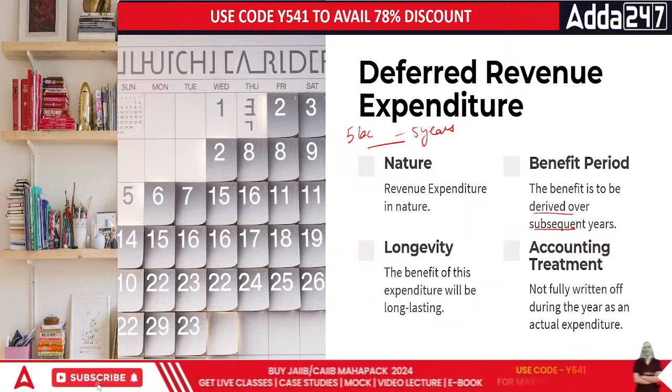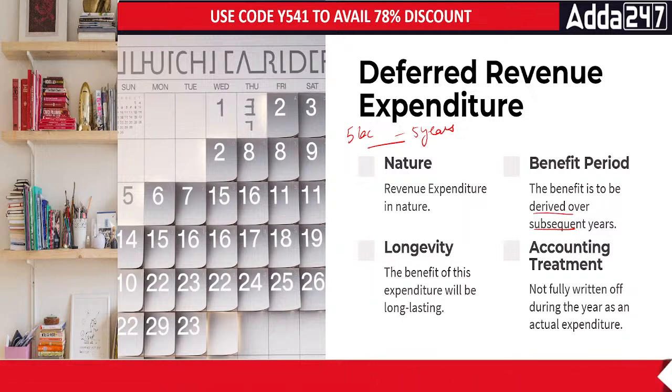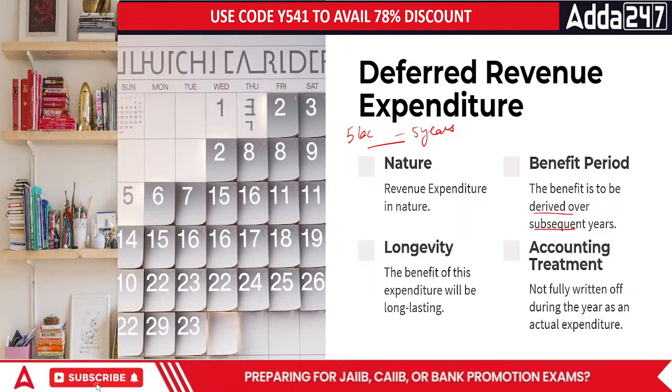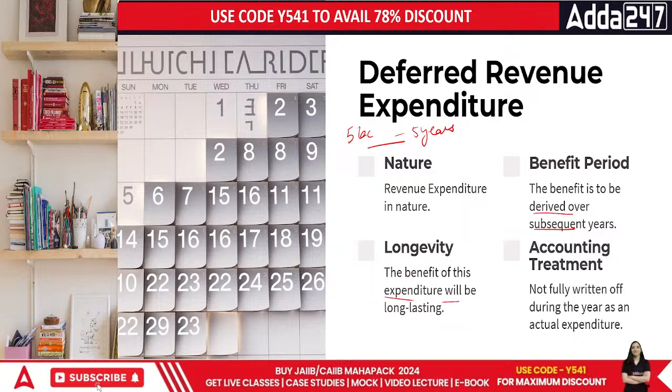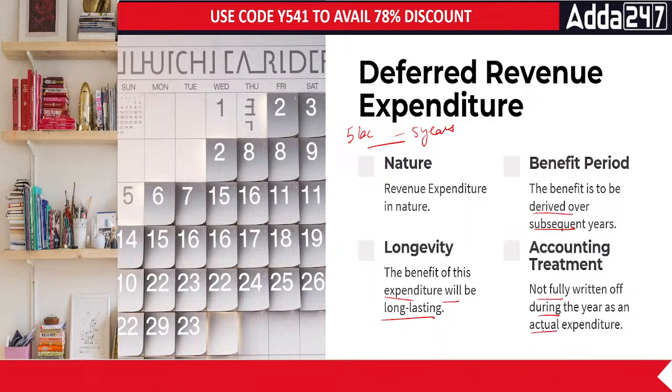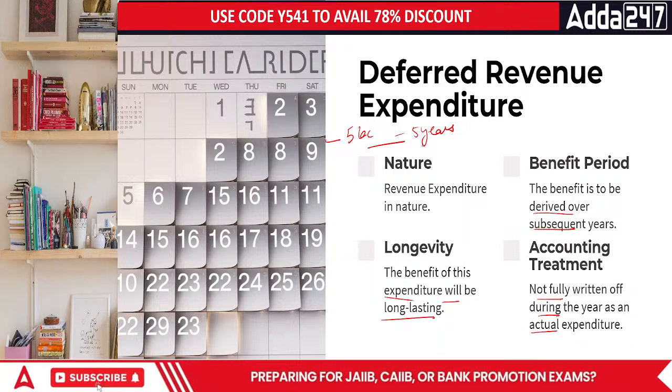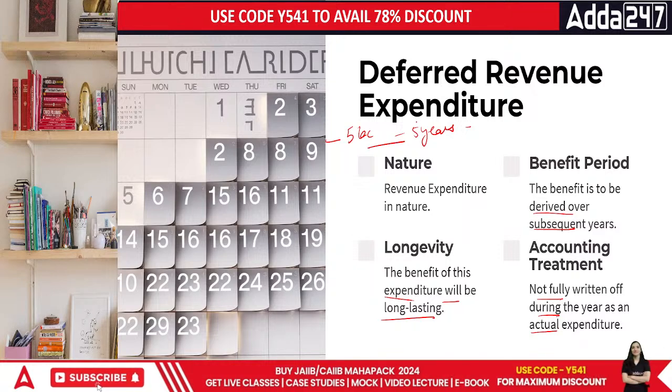In this case, you have just paid before time for a particular thing, and that too not for 1 year, but for multiple years, okay? The benefit of this expenditure will be long lasting, but this is not fully written off in the actual year, because if I paid 5 lakh today, it's for 5 years, not for 1 year. So technically it should not be done this way.